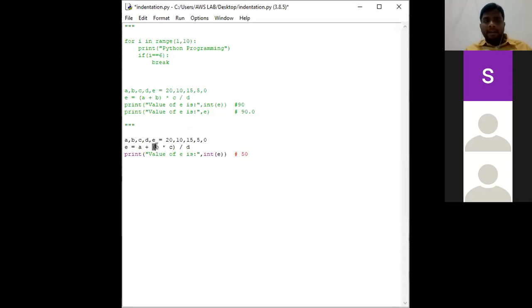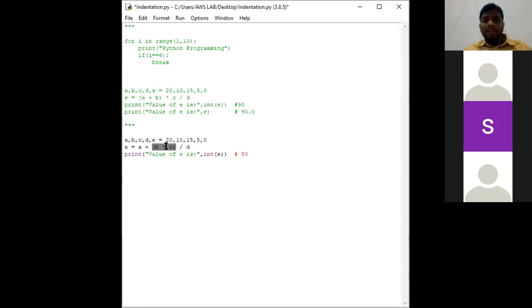Since parentheses have the highest precedence, I have calculated B into C. So B into C in this is 10 into 15, 150. After that, I have taken the highest precedence, divided by. So 150 divided by D, value is 5. 150 divided by 5 is 30. Now this value 30 will be added to the value A. A value is 20. So 20 plus 30, the value will be 50.